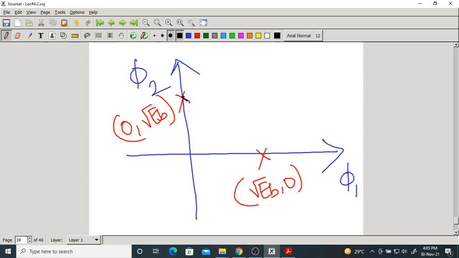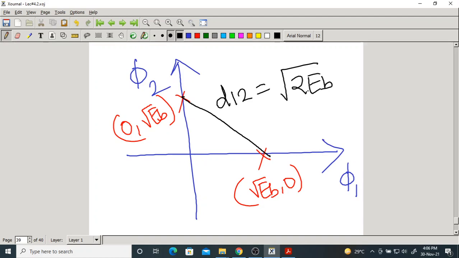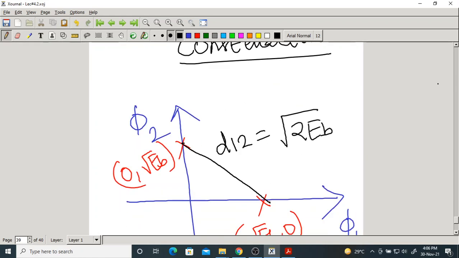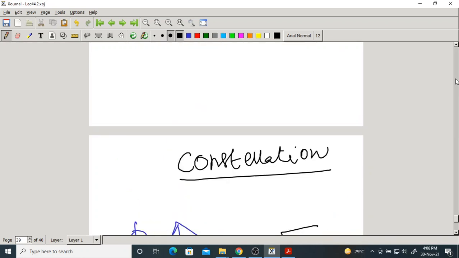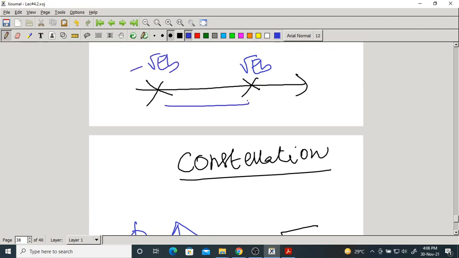Now, what is the distance between them? D12. How much is the distance? Can you tell me? Root of 2EB. The distance between the two message points is root of 2EB. In case of BPSK, if you remember, how was the constellation? On the axis there are 2 points, root EB and minus root EB. So the distance was 2 times root EB.